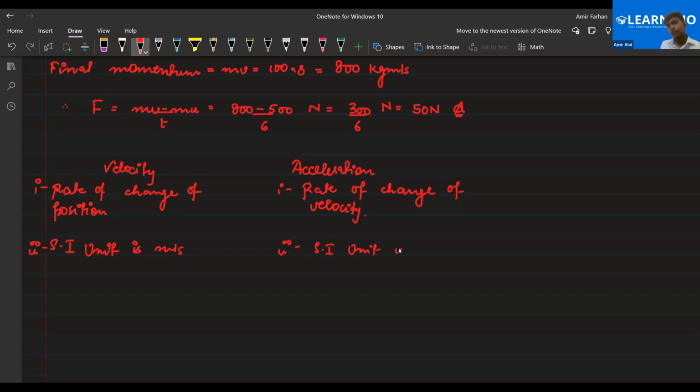The SI unit is meter per second square, because apart from these two, I don't think there is any difference between velocity and acceleration. Velocity and acceleration both are vector quantities, so they will have both negative and positive values. Velocity and acceleration depend on both magnitude as well as direction, because they are vector quantities. So these are the two things that are the basic difference between velocity and acceleration.